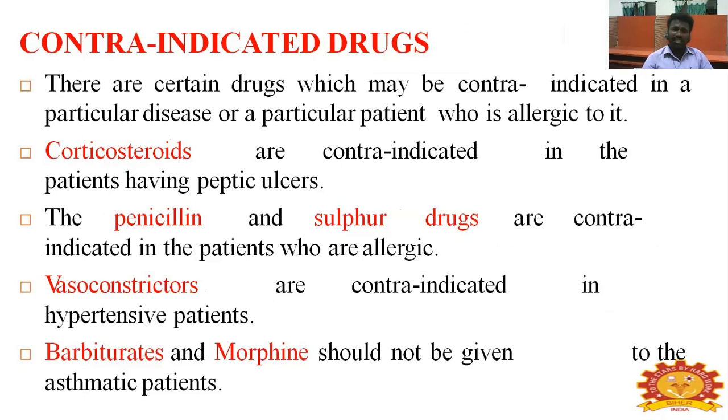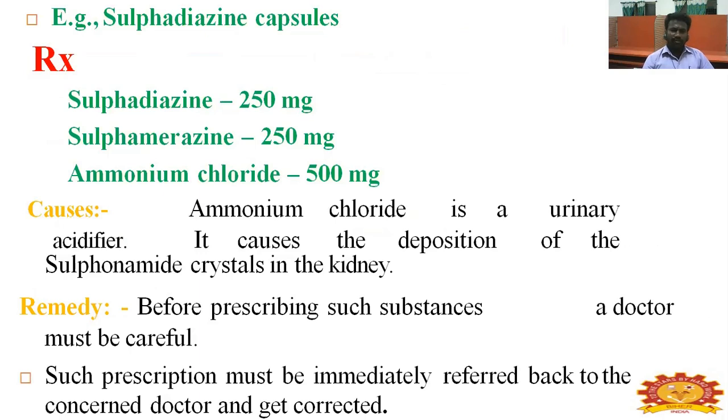Contraindicated drugs: there are certain drugs which are contraindicated in a particular disease or in a particular patient who is allergic. Corticosteroids are contraindicated in patients with peptic ulcer. Penicillin and sulfa drugs can be contraindicated in patients who are allergic. Vasoconstrictors are contraindicated in hypersensitive patients. Barbiturates and morphine should not be given to asthmatic patients. Example of a sulfadiazine capsule: sulfadiazine 250 milligram, sulfamerazine 250 milligram, ammonium chloride 250 milligram. Ammonium chloride is a urinary acidifier, and it causes deposition of sulfonamide crystals in the kidney.